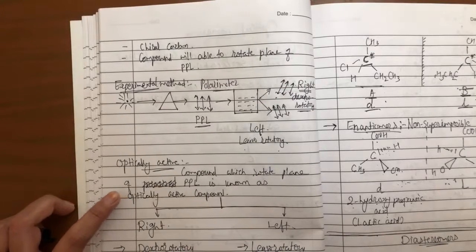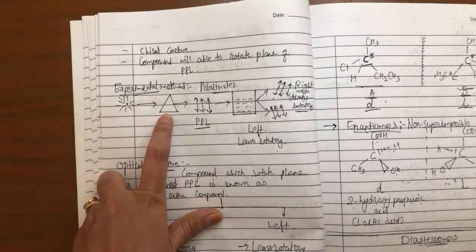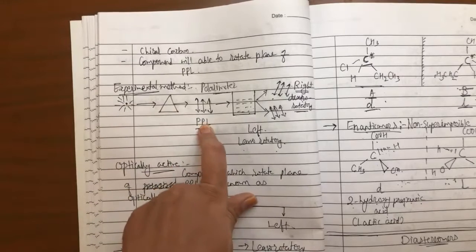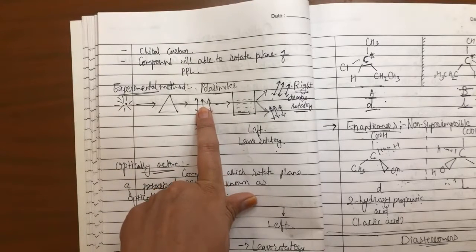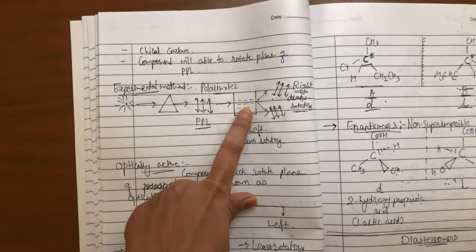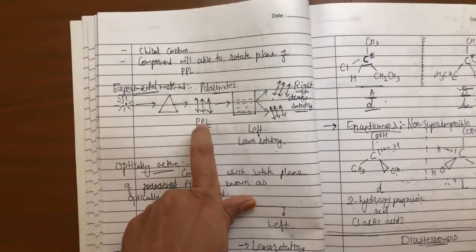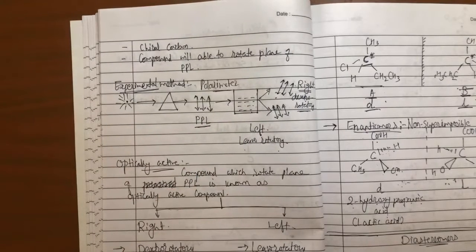So here is my light source. I am using a Polaroid, converting that into plane polarized light. This plane polarized light we pass through the solution for which I want to find out whether the compound is optically active or not. If this rotates the plane of PPL, then this is optically active. If this is not rotating the plane of PPL, then this is optically inactive.